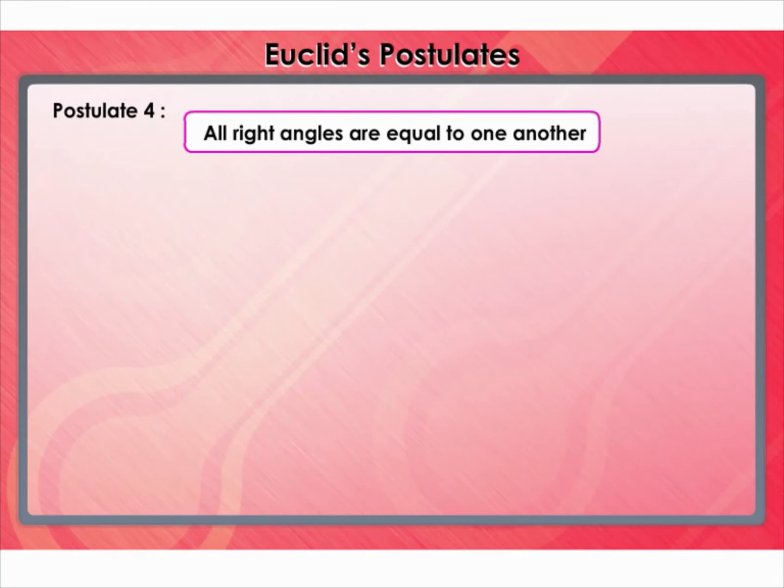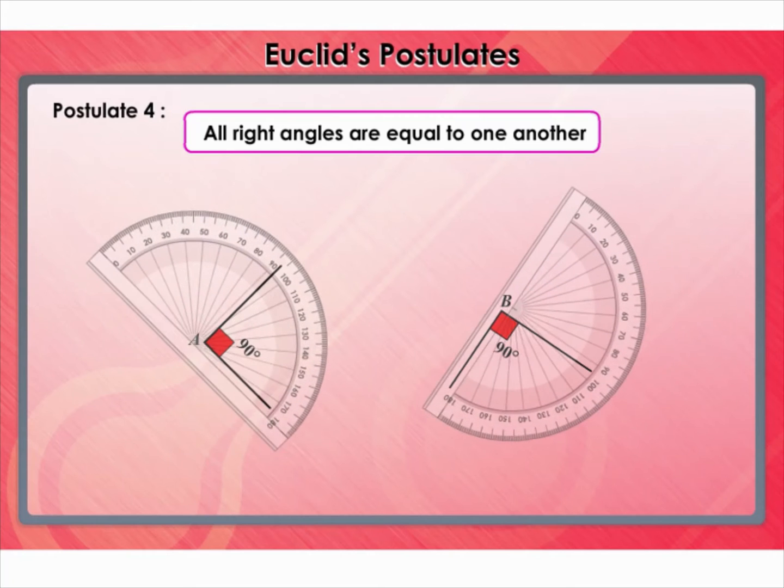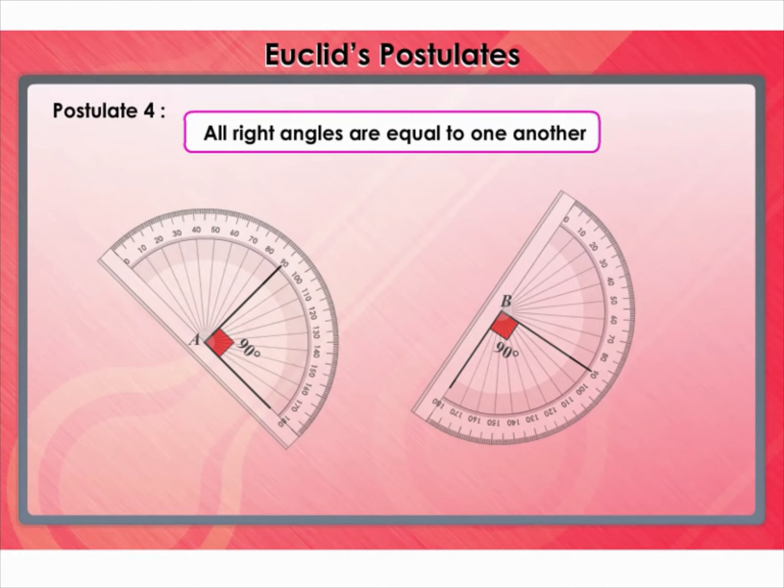The fourth postulate states that all right angles are equal to one another. Consider 2 right angles, A and B. Angle A is equal to angle B, since both are right angles. Let's arrange the angles in such a way that the orientation of the angles changes. You can observe that even after the change in orientation, angle A is equal to angle B.